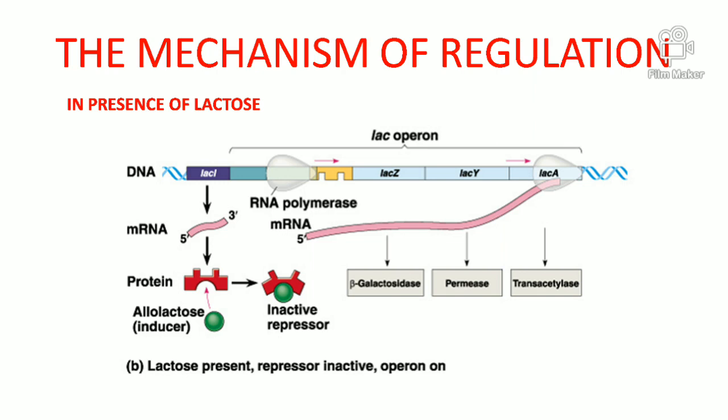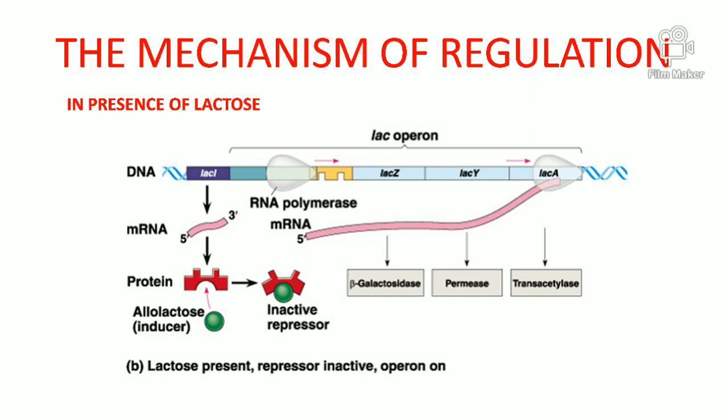And when all the lactose is broken down in the cell, at that condition this repressor protein becomes free again, and it will go and bind with the operator gene, and the RNA polymerase is blocked.